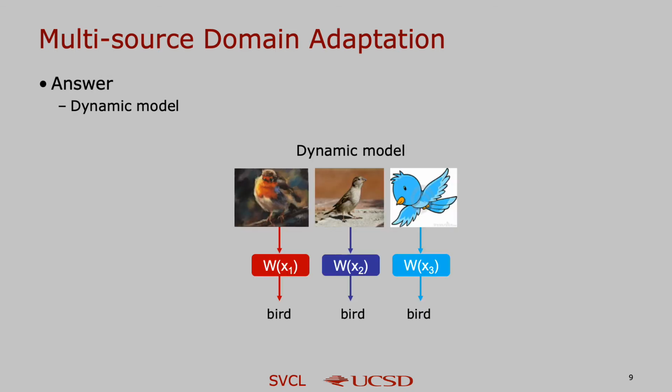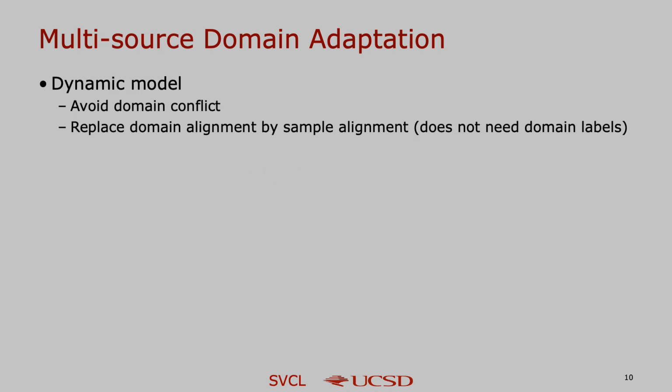In order to answer this question, a dynamic model is a good choice. It is because a dynamic model can modify the kernels based on input samples, which avoids applying a common filter to all inputs. With the dynamic model, one big benefit is that it avoids domain conflict and replaces the domain alignment with sample alignment by adapting the model's parameters according to samples. Therefore, the domain labels are no longer required.